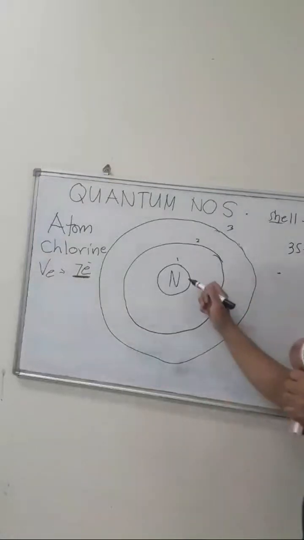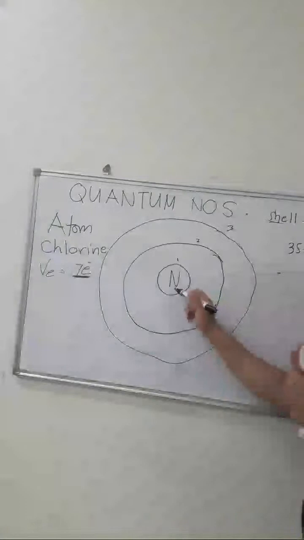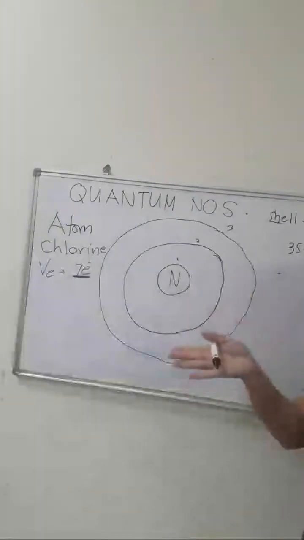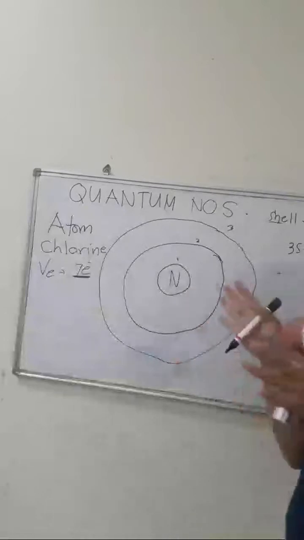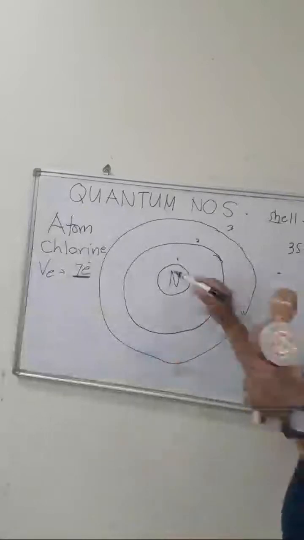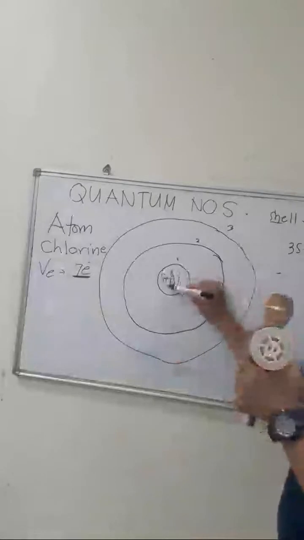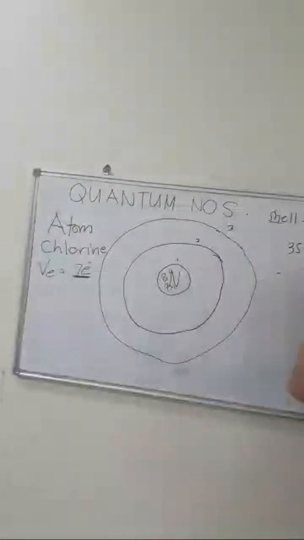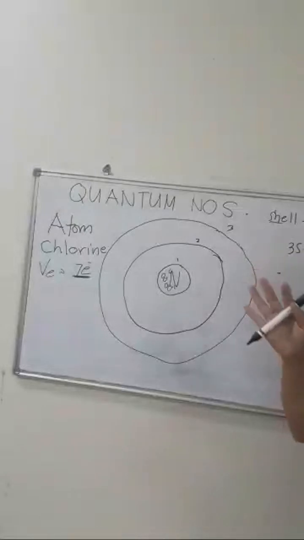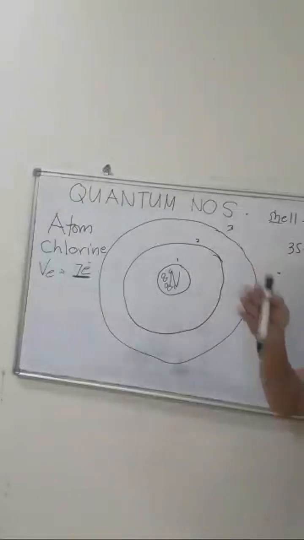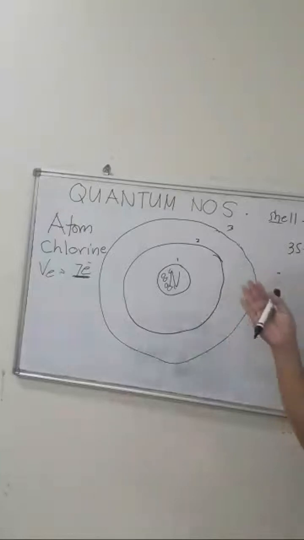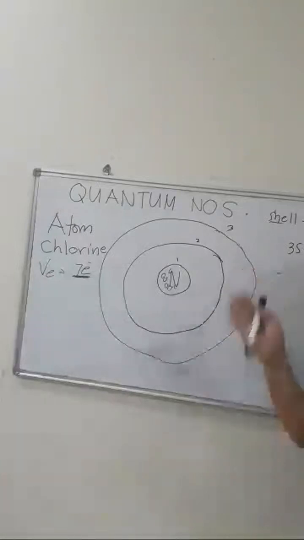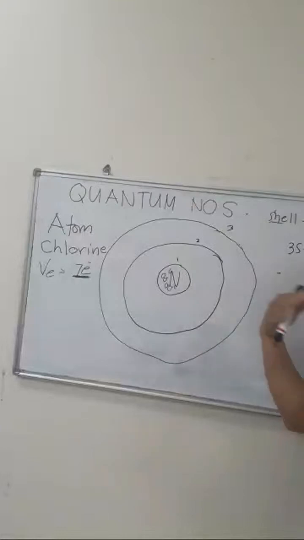Then we have the nucleus, right? The nucleus in the center involves protons and neutrons. It looks like they're banded together in the center. So this is the quantum number. I'll just discuss a little bit of an overview, because when we go to the quantum numbers, we cannot understand them precisely if we cannot understand the behavior of these elementary particles.